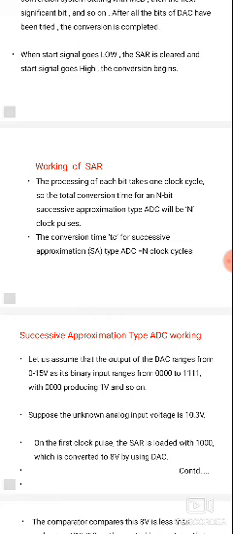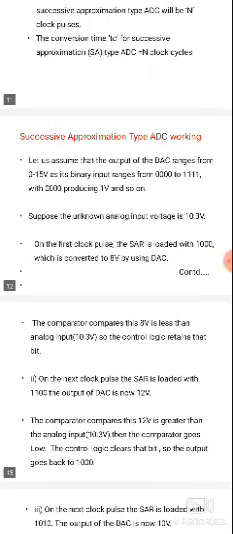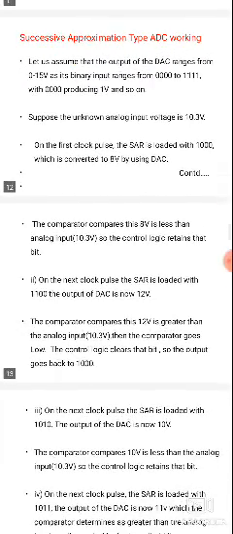Next, again it will be retained. And the conversion time is equal to the number of clock pulses. Here one clock cycle is used for one conversion step. So the total conversion time is equal to the number of clock pulses.